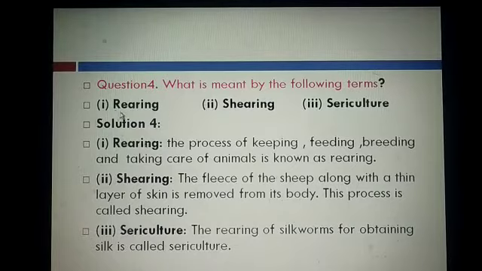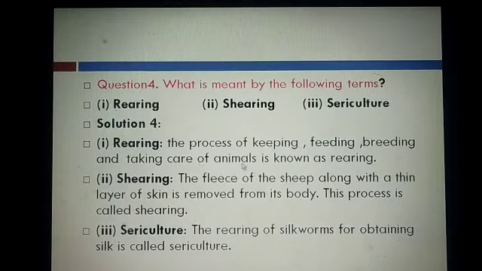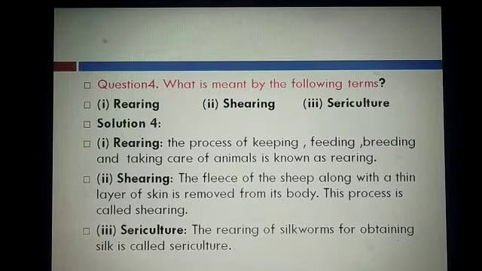Rearing. Student, the first is, what is rearing? The process of keeping, feeding, breeding and taking care of animals is called rearing. We read in the chapter that we rear sheep for getting wool. We rear silkworm for obtaining silk. So, what is rearing? The process of keeping, feeding, breeding and taking care of animals is known as rearing.